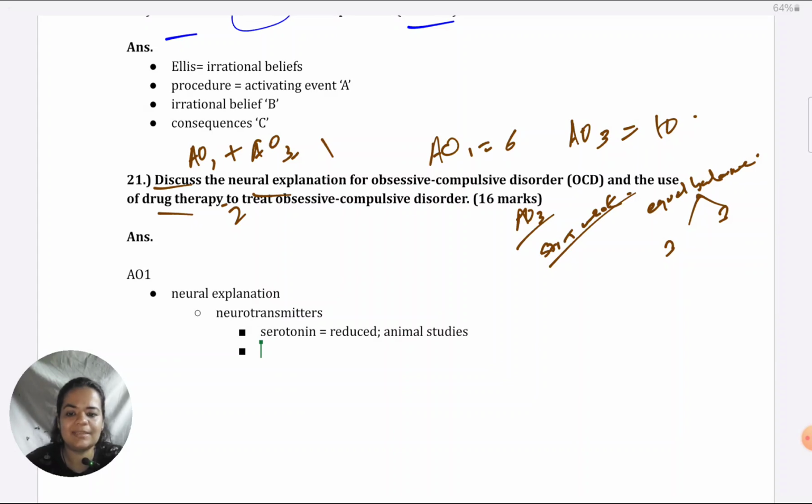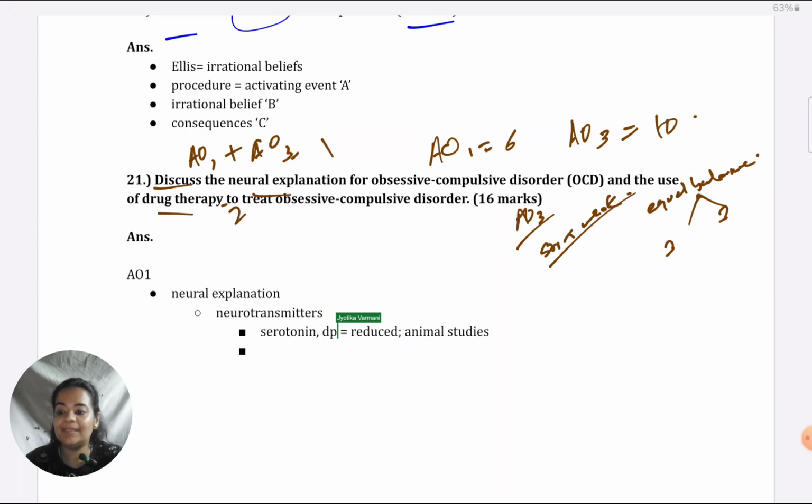That is, these animals start showing compulsive type of repetitive actions basically, and of course they can't have OCD. They are not humans, so animals cannot have OCD. But those ritualistic type of behaviors, repetitive, compulsive type of behaviors at that level, they start showing at their level. So that indicates that serotonin could be playing a role in OCD, which also reminds me of dopamine.